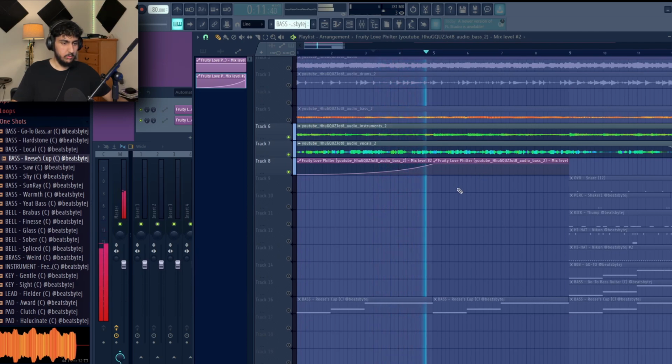And if you want to adjust how fast it comes in, you just click and drag this middle part right here.